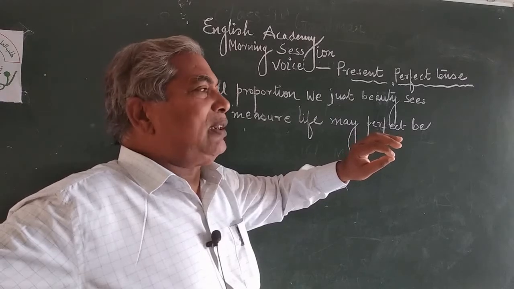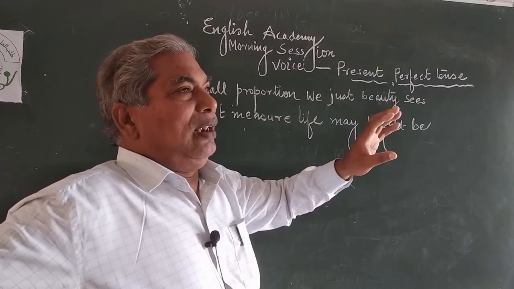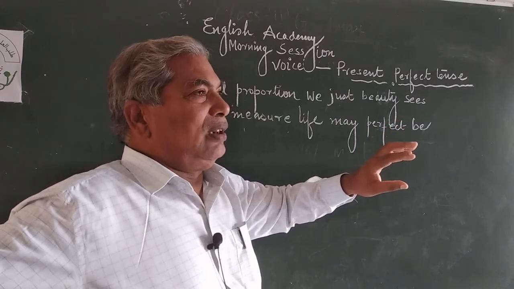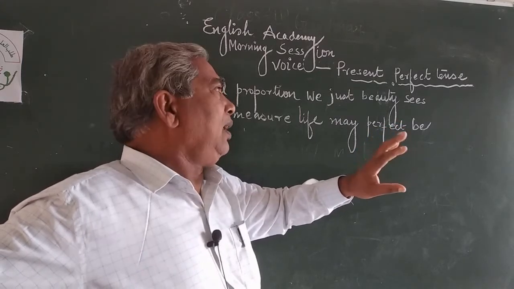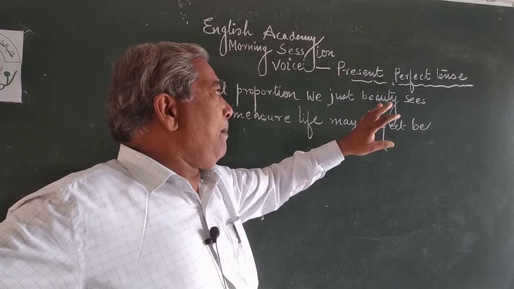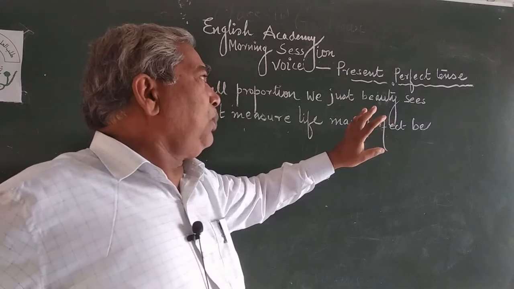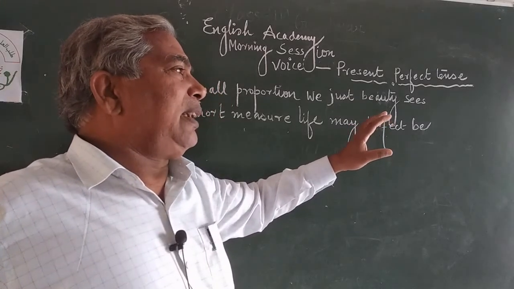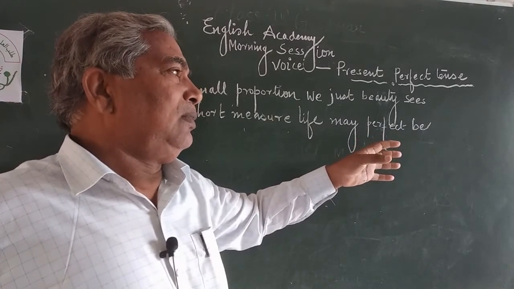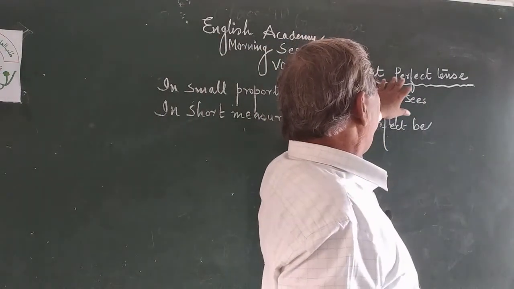That effort is called continuous effort, strenuous effort, and constant effort is needed or required. And tense is a noun form. For example, if you say, sir, tense is a noun, how can I say, sir, tense is a noun? How can we say, sir, present is an adjective and perfect is an adjective?